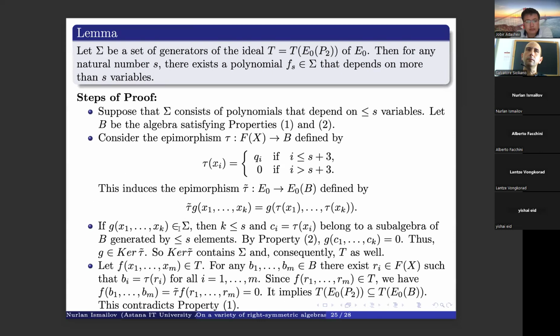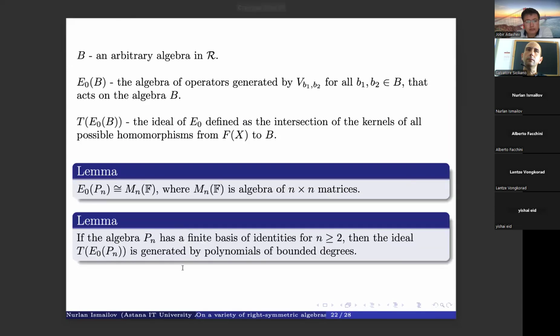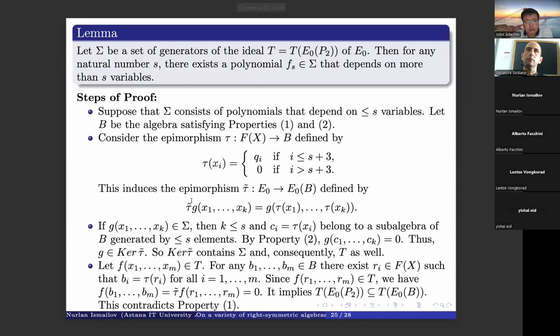If we prove this lemma, we can get that Pn has an infinite base of identities. In order to prove this lemma, we will use our algebra B. Below, I give the steps of our proof.